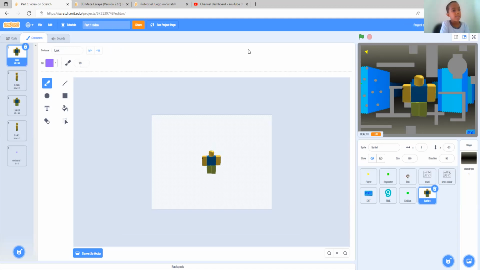Link is 180. As you can see, now this is a unique test because Scratch doesn't allow bigger costumes to go any bigger than 140 or something. But if you switch to a smaller costume and then switch to 180 or a bigger value, then once you switch back to the link sprite costume, it shows the size.